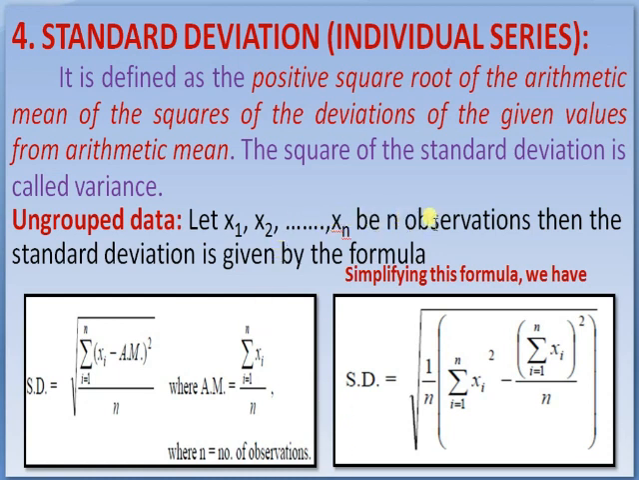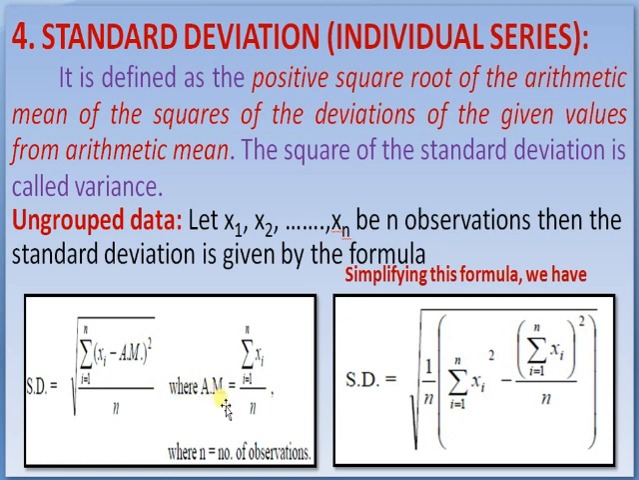The fourth measure of dispersion is the standard deviation in case of individual series. It is defined as the positive square root of the arithmetic mean of the squares of the deviations of the given values from the arithmetic mean. The square of the standard deviation is also called variance.